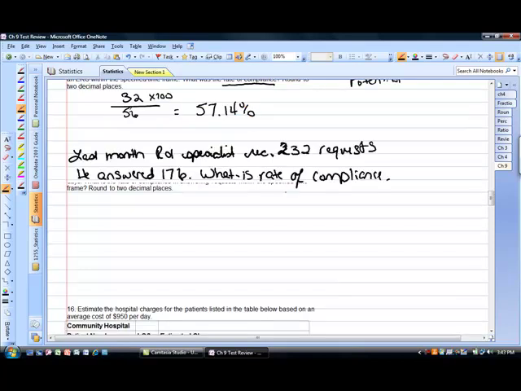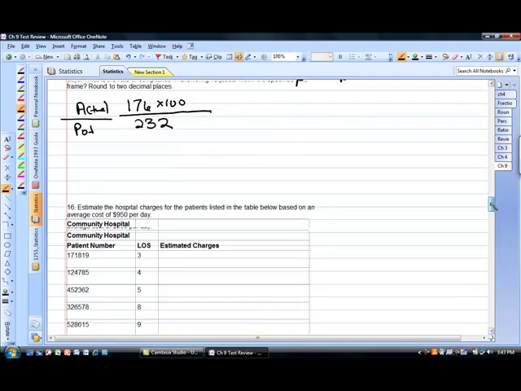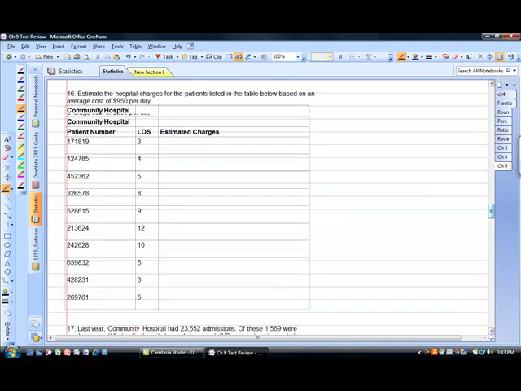So last month we have an ROI specialist that received 232 requests. He answered 176. What is the rate of compliance? Take our 176, multiply by 100, and put that over our 232. We actually had 176 requests. Potentially we could have had 232 requests that were answered. Actually we had 176 that were answered. Potentially he could have answered 232 in a timely manner.